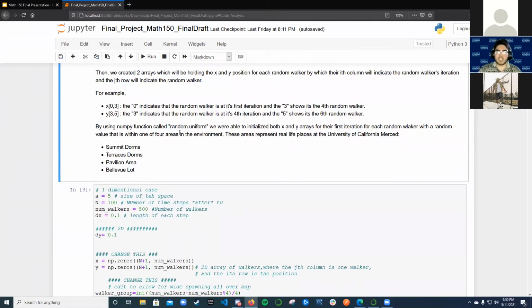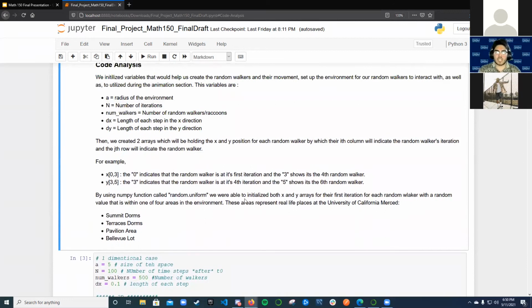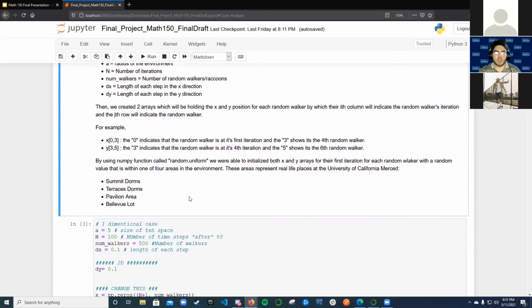And by using the random.uniform function, we can initialize both x and y arrays for the iterations of each of the random walkers with random values that are within one of the 4 areas in the environment. And those 4 areas are within UC Merced, which are the Summit dorms, Terraces dorms, Pavilion area, and Bellevue lot.